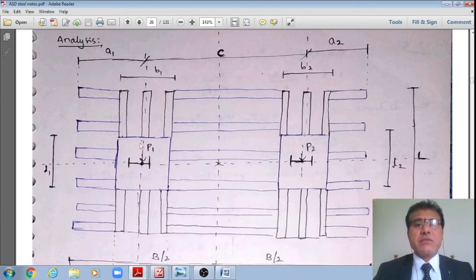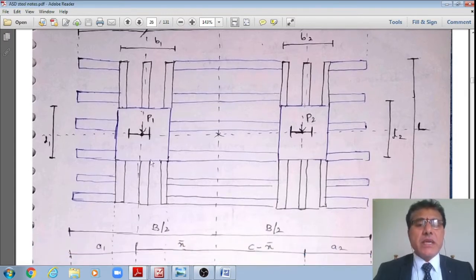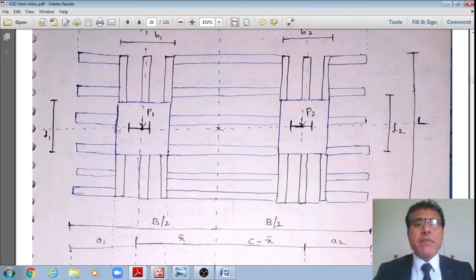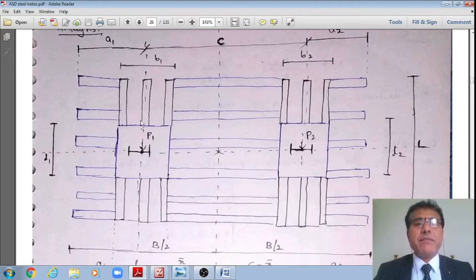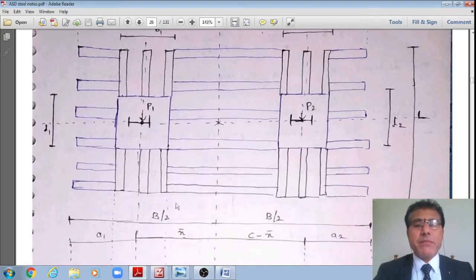The center distance between the columns is equal to small c, and the distance from the center line of the left column to the end of the beam is A1, and similarly the distance from the center line of the right column to the end of the beam is A2, whereas A1 prime and A2 prime are the net cantilever projections to the left and to the right of the base plates. This is A1 prime and this is A2 prime.